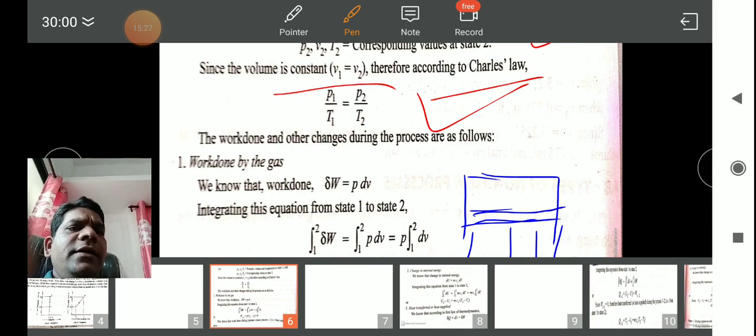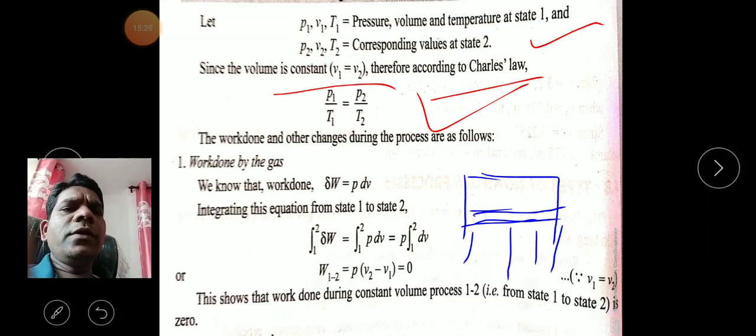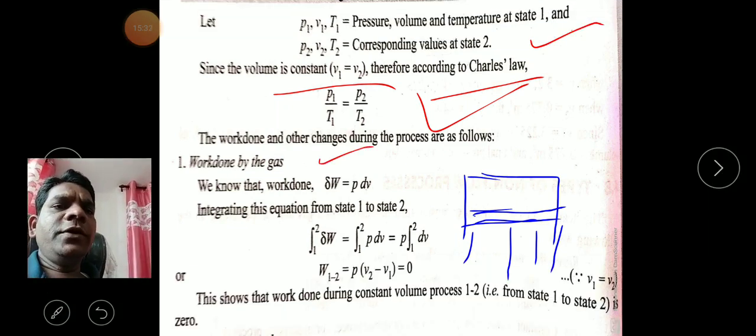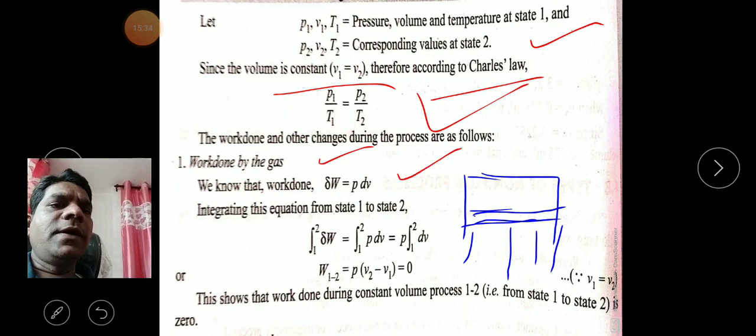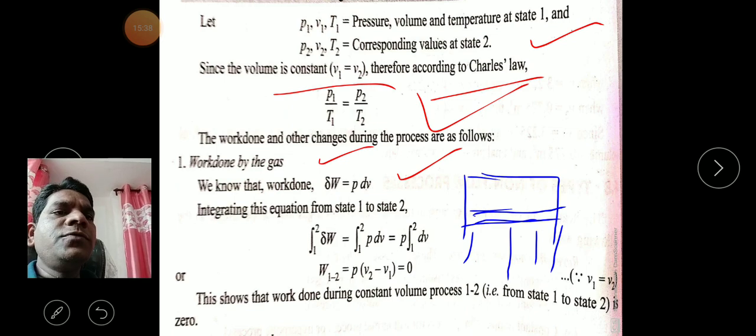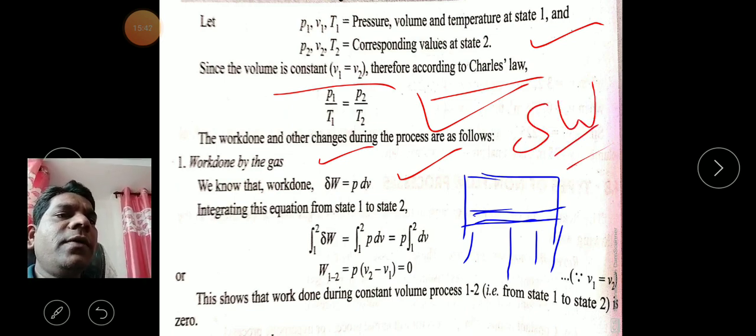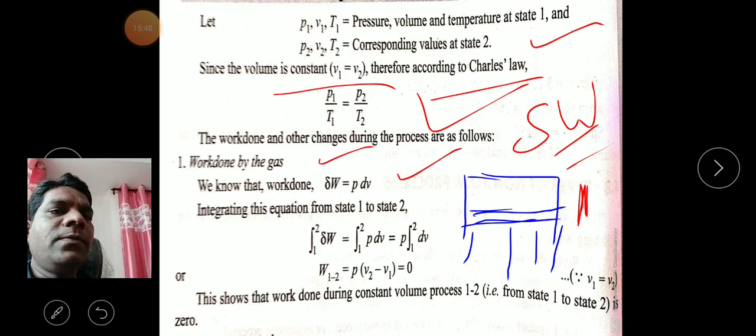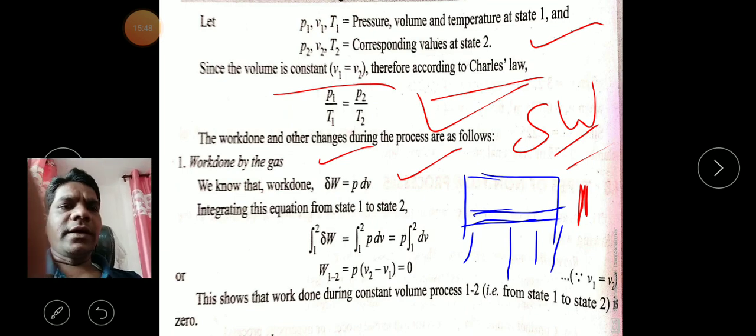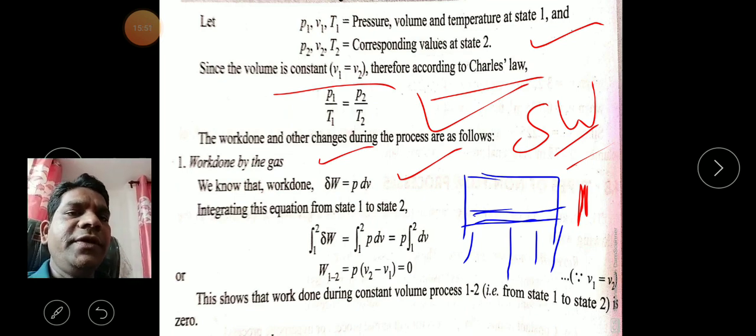Then after that, see here, what is the work done? We know the formula for the work done is delta W is equal to P dV. Why do we use delta W? Because we initially considered a very small work done. So this is our standard formula whenever we calculate the value of the work done: delta W is equal to P dV.